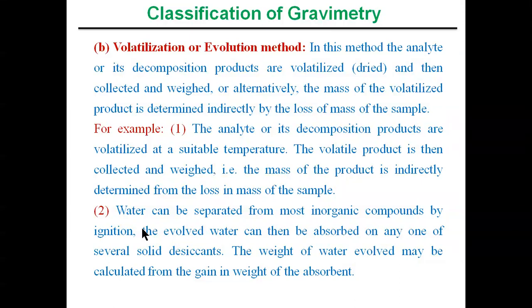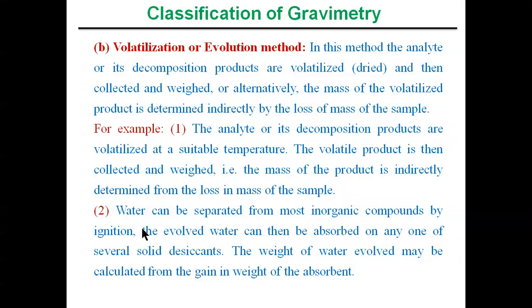So I repeat this one. In this method, the analyte or its decomposition products are volatilized, then collected and weighed. Once the decomposition products are volatilized, we need to collect that volatilized product and then weigh it. So this is the volatilization method.